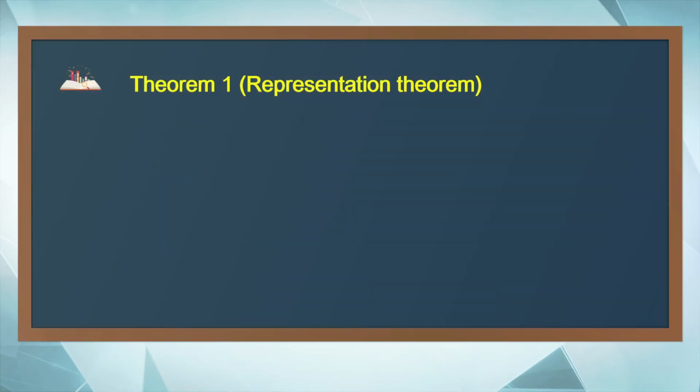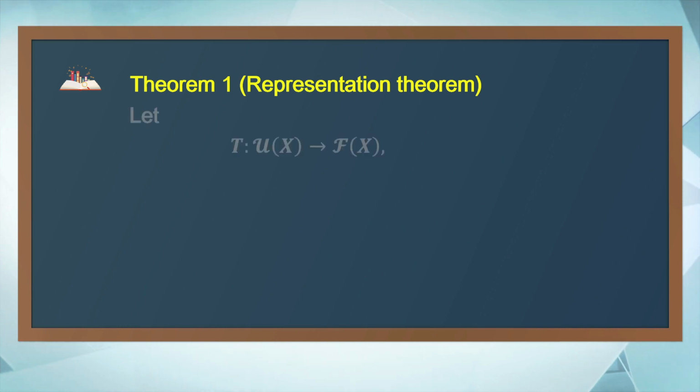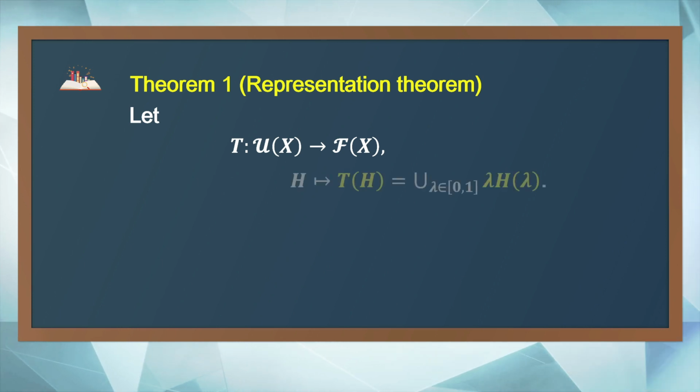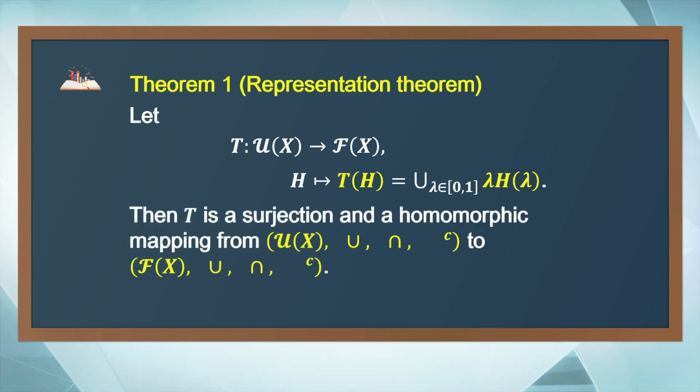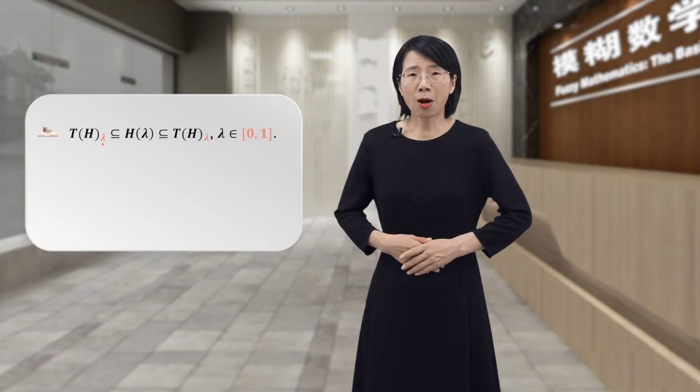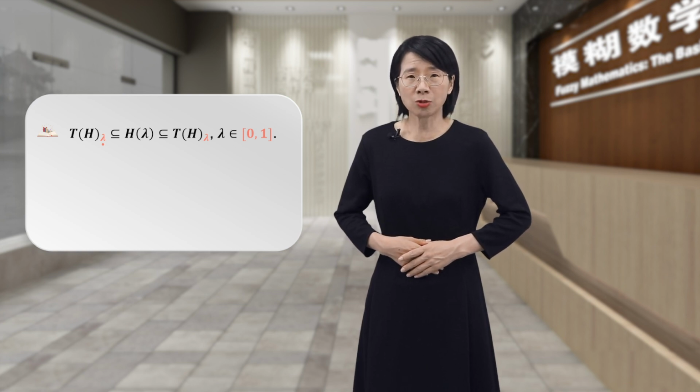Now we can give the representation theorem. Let T be a mapping from the set of nests of sets to the fuzzy power set, which assigns exactly one fuzzy set to each nest of sets. T of H is the union of the scalar multiplication of lambda and H of lambda. Then T is a surjection, and it is a homomorphic mapping. And the following properties hold. Firstly, H of lambda is in between the strong cut and cut of the fuzzy set T of H at level lambda for all lambda in the closed interval from 0 to 1.